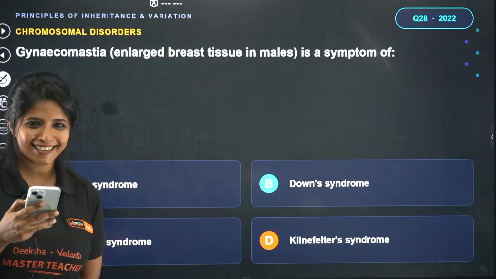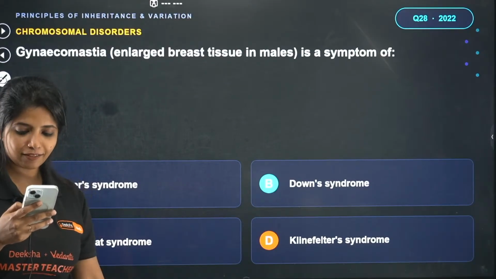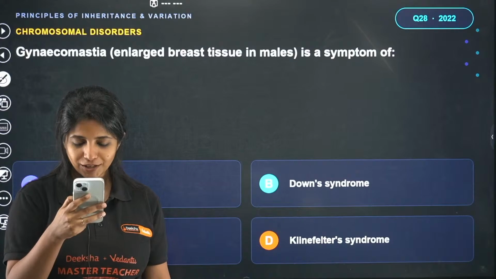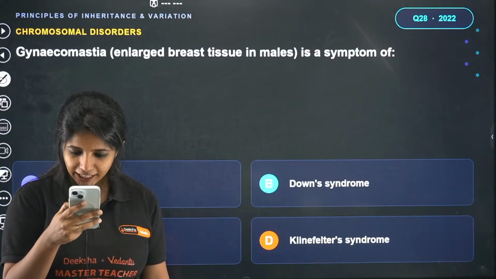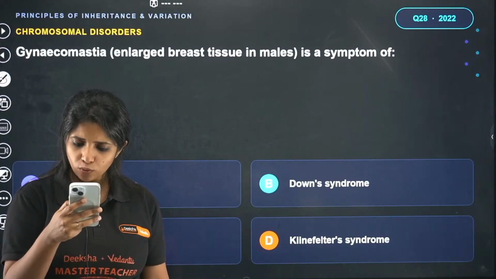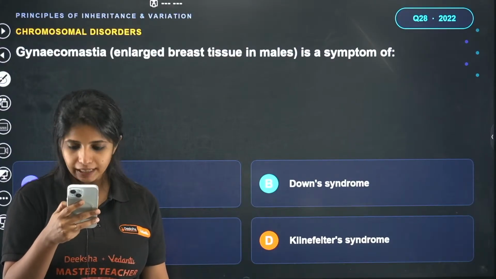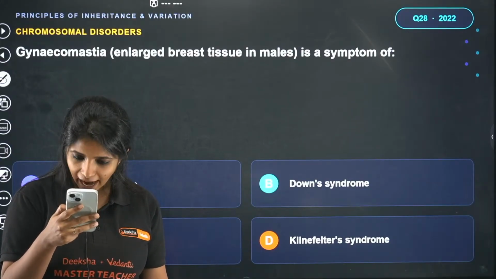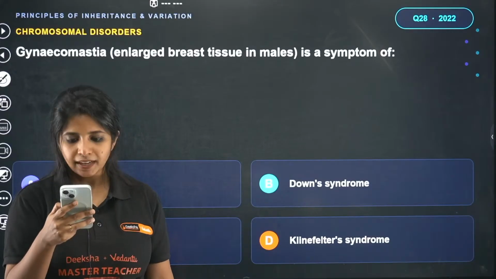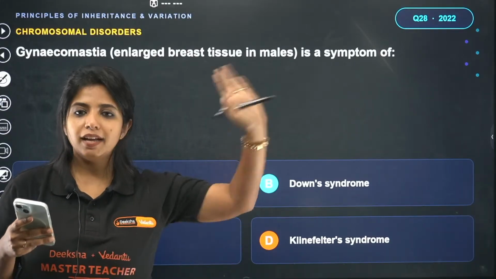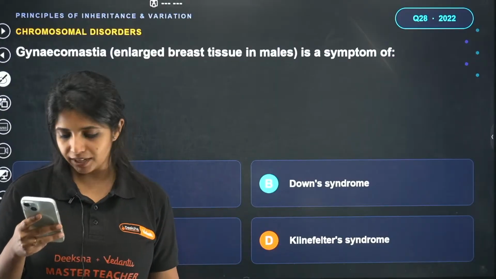What about others? Where do you see gynecomastia? Development of breast. Sorry for the disturbance, it's okay. I got an engineering seat, now I'm willing to participate only for a medical course. You have got an engineering seat, you're looking for a medical course, you have already added medical seats. In that particular case, you do not have any penalty, you can move out of the engineering counseling process. You will not have any penalty.